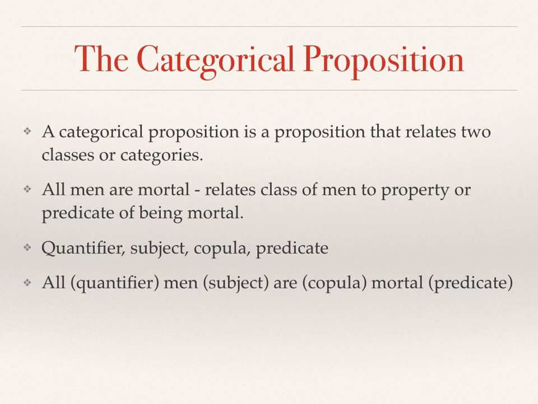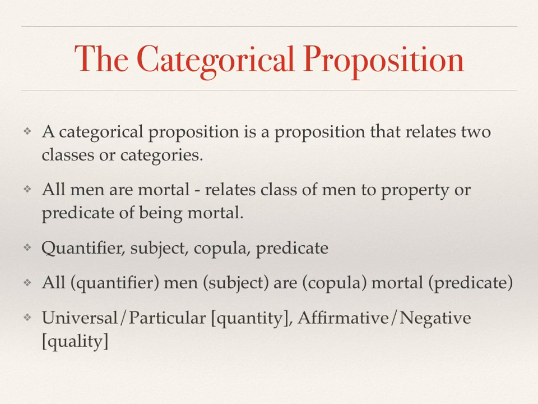Then the subject is the subject of the proposition. In this case, men is the subject that is being spoken of. The copula is the verb that connects the subject with the predicate. In this case, it's are. And then the predicate itself is that which is being predicated of the subject. So in this particular case, it is mortal.